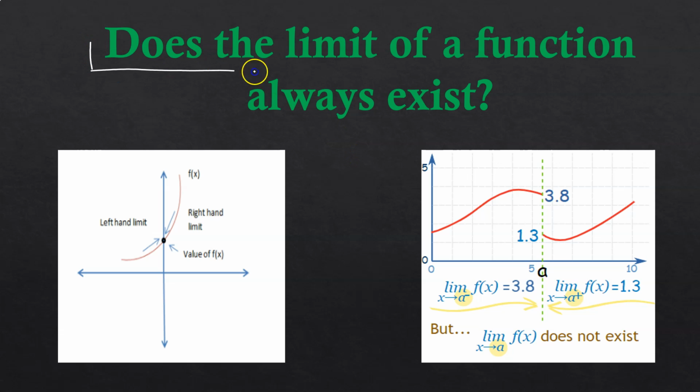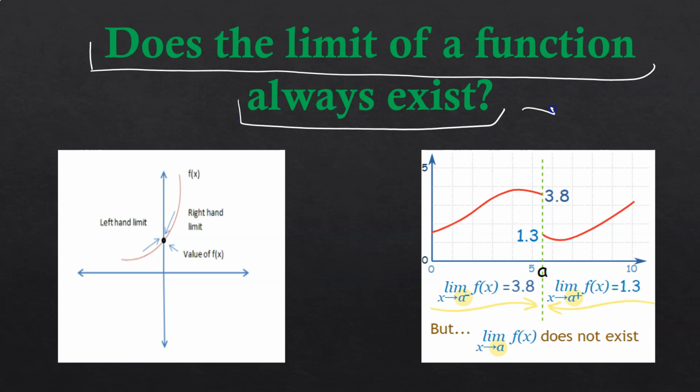The next possible question that may arise is: does the limit of a function always exist? The answer to this question is a big no. The limit of a function does not always exist. If you are approaching from the left-hand side and from the right-hand side, and in both cases you are approaching the same value, then only can you predict that the limit of this function at this particular point will be this.